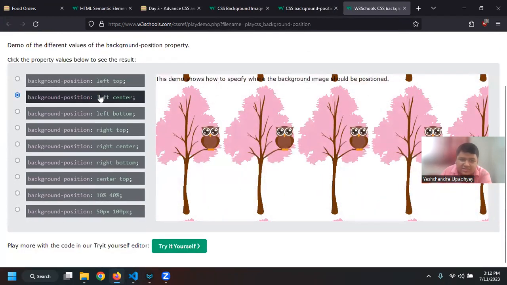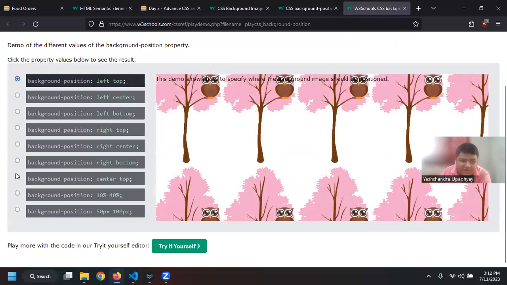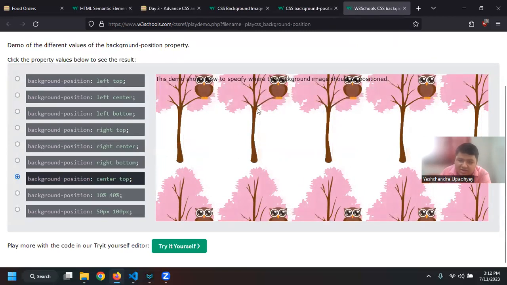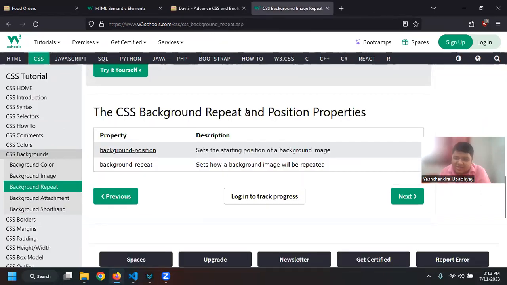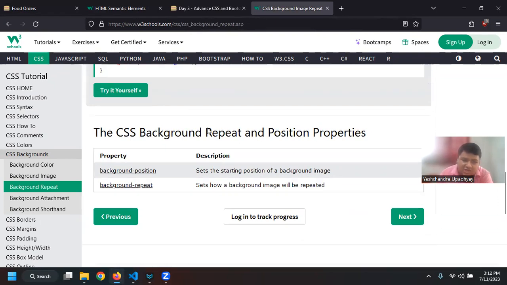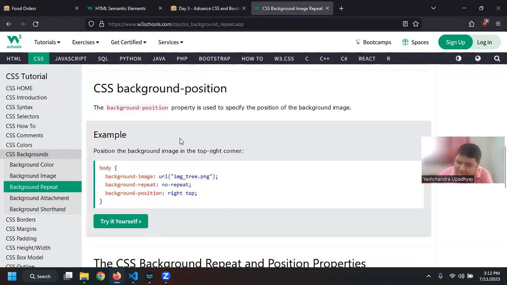Right. So if I, let us say, left center is there, I can click on left top. I can say center left. Right. So they have given you a lot of demos. You can play around with it and check it out. Because we have limited time, we are not able to look at all the properties that we have, right? So that is why I told you to use W3Schools. Currently they don't have an exercise for this particular chapter, but they have different exercises. You can try that and improve your overall knowledge of it.